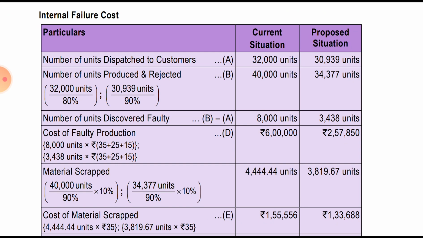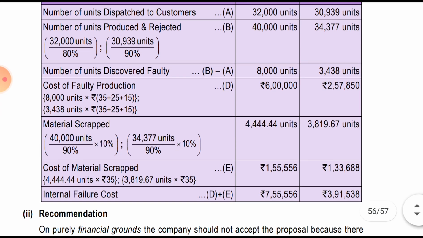So that many units. Find the difference, 40,000 minus 32,000 and 34,377 minus 30,939 respectively, multiplied by the cost. So internal failure cost will be 35 plus 25 plus 15; the difference is just that we will not incur the 5 rupees replacement cost in this. So we multiply respectively and we get 6 lakh and the other figure.